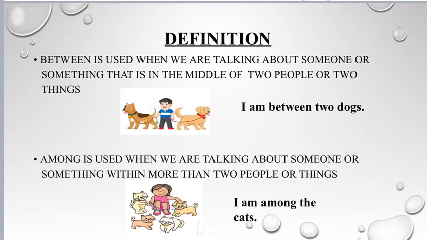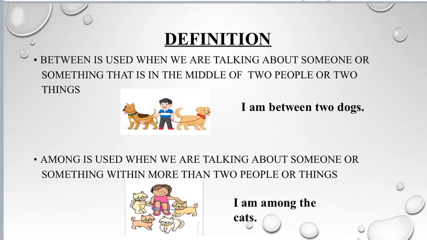We use between when we talk about someone or something that is in the middle of two people or two things. For example, in this picture, you can see a boy is between two dogs. So he'll say, I am between two dogs. If you are in the middle of your two friends, Ram and Rahul, you'll say, I am between Ram